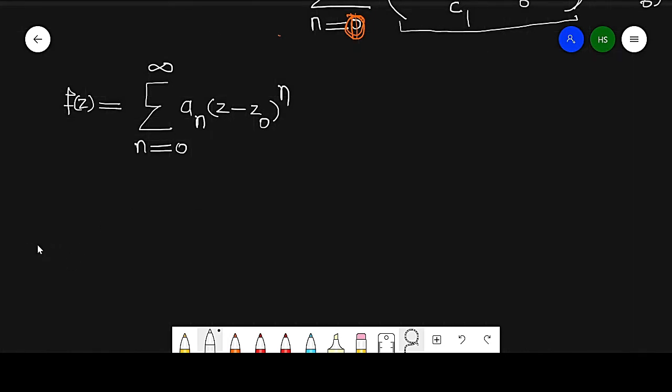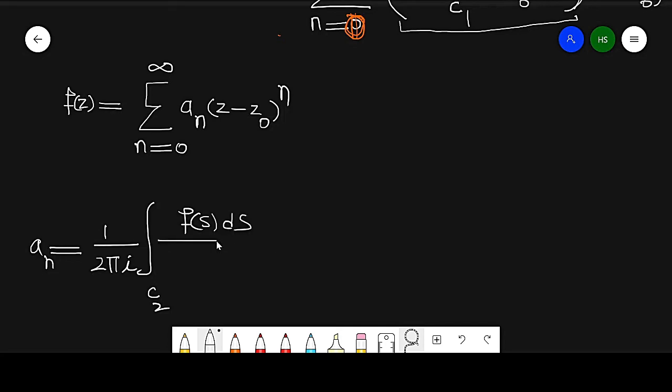So I write a_n, which is 1 by 2 pi iota, integration over C2 of f(s) ds over (s minus z naught) raised to power n plus 1. This is the value. So this is the C2. Now what about the C1?